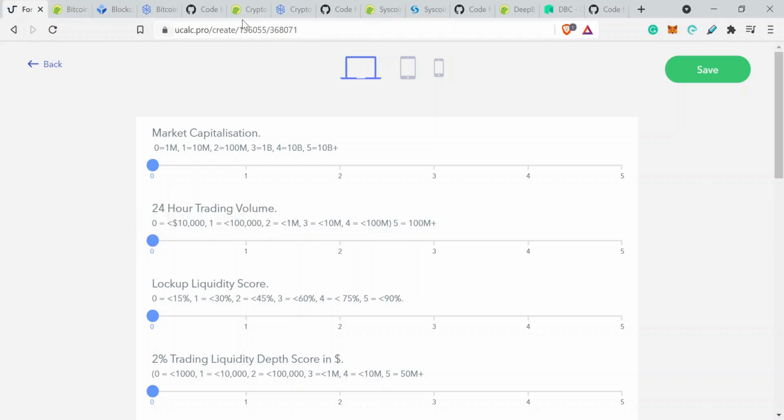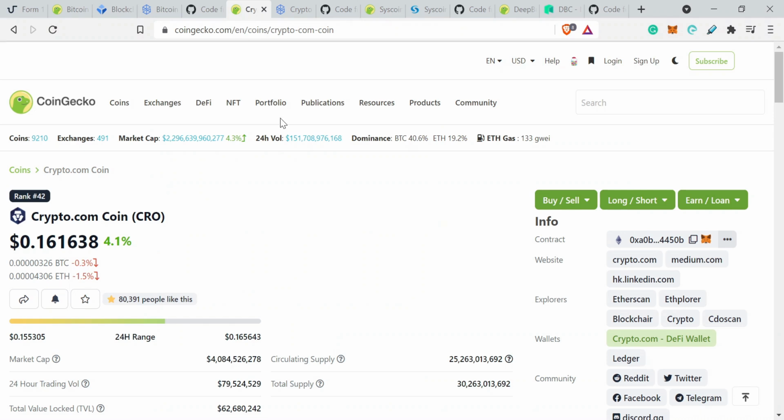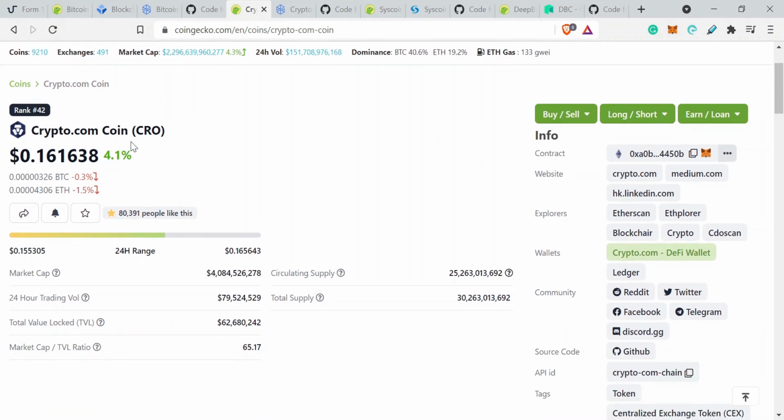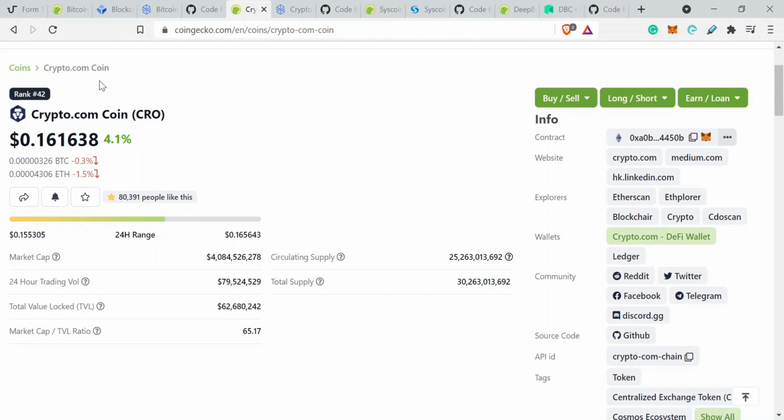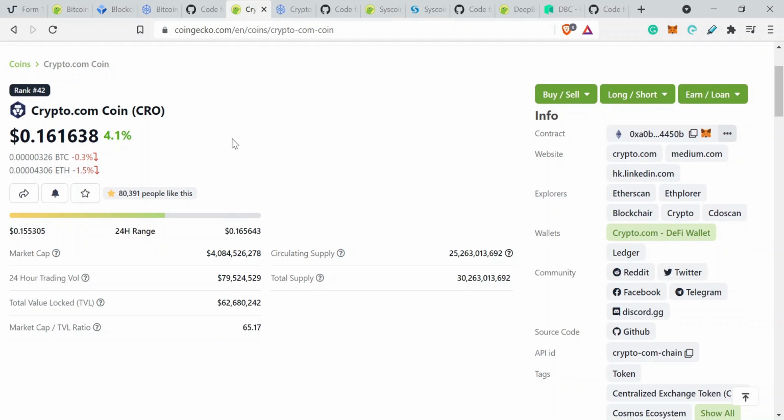Okay, let's go now to Crypto.com. Okay, so this is CRO. This is a much more proprietary token, okay, because it fuels the ecosystem that surrounds Crypto.com and is not particularly open source. There are open source elements to it, there are DeFi elements to it, but generally speaking, everything is very controlled through Crypto.com by the entity, the company, Crypto.com itself. Okay, so we're now going to have a look at this and delve into this.